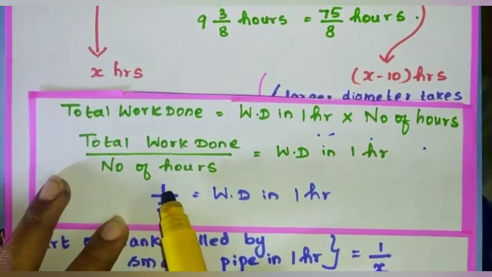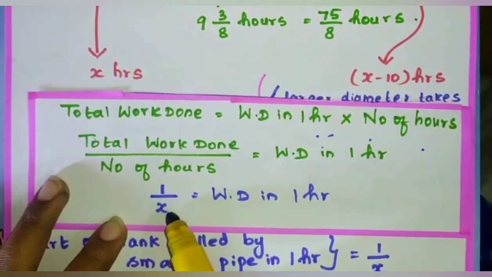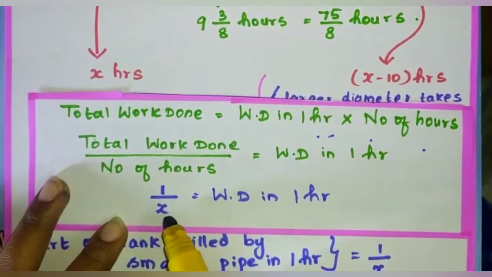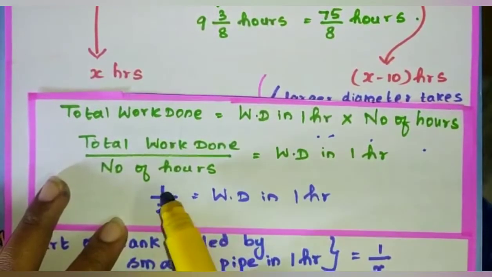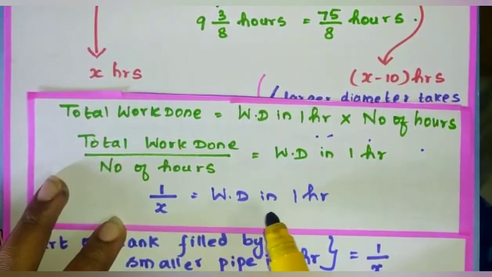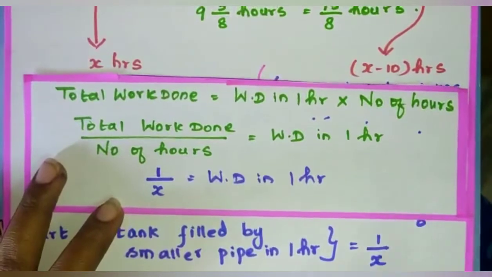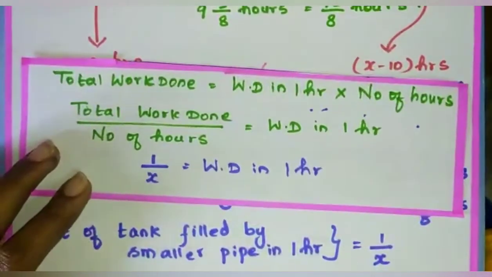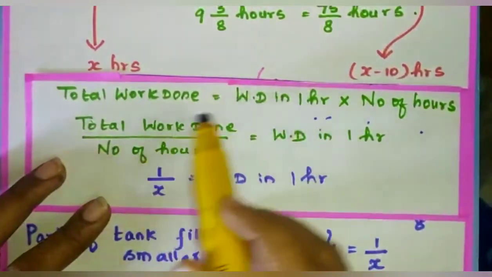So the total work to be complete is 1 only. So 1 divided by number of hours I have taken as X. That is the time taken by the smaller pipe be X. So 1 by X is equal to work done in 1 hour. Clear all of you? So we have to write in the reciprocal. Why we have to write in the reciprocal? Are you all clear with this?